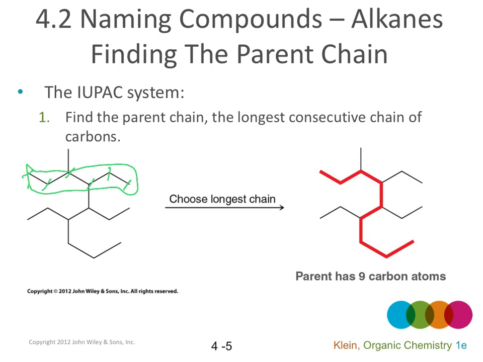Is this the longest chain of carbons? No. The second chain is this chain. Is this the longest chain? 1, 2, 3, 4, 5, and 6. No, this one is not the longest chain either.